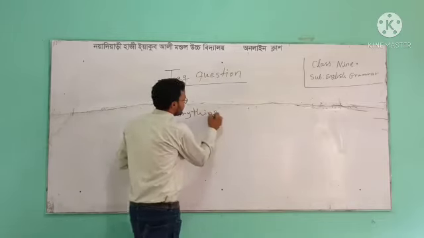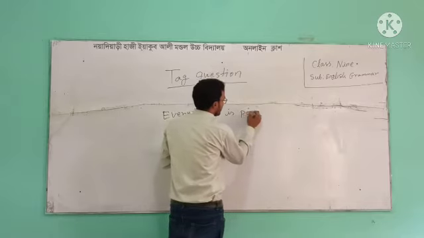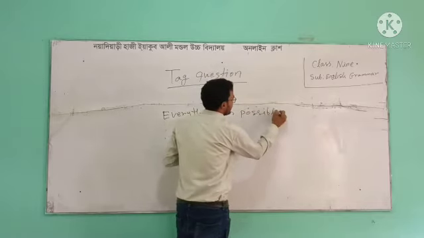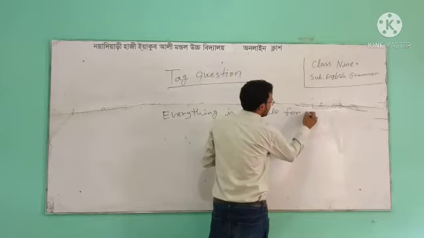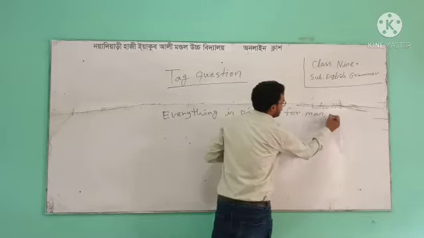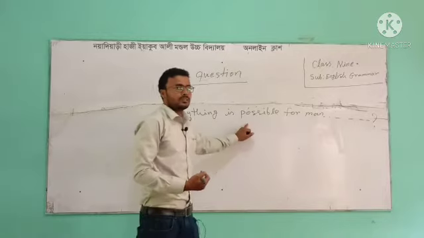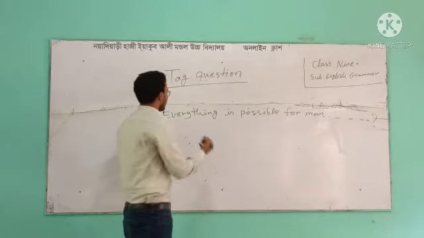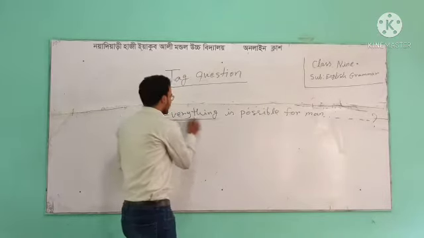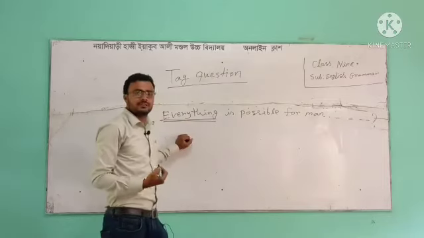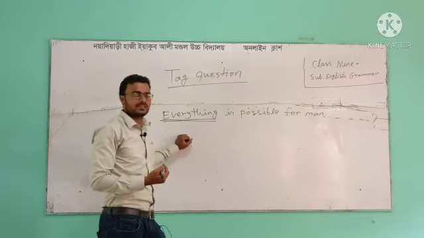Everything is possible for men. Everything is possible for men. Look at the subject here. Everything, something, anything, nothing.